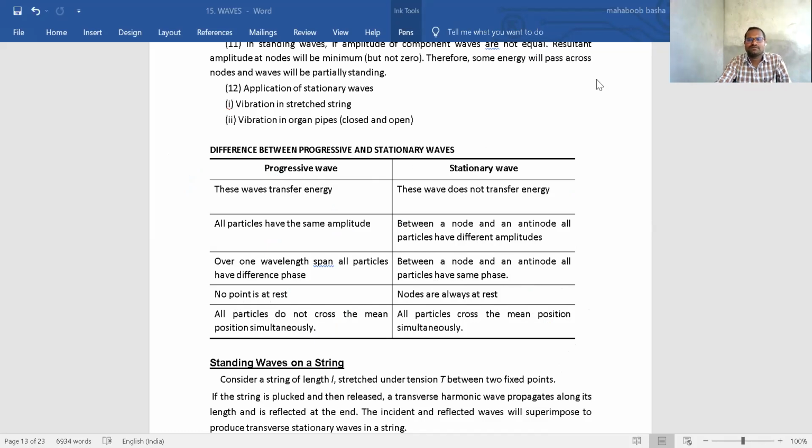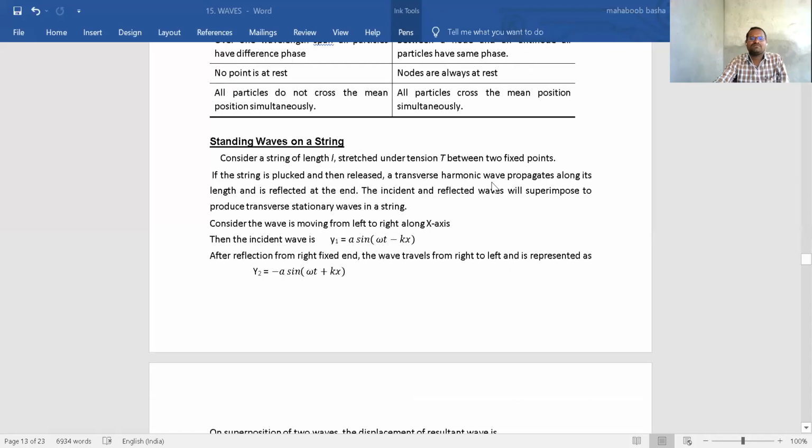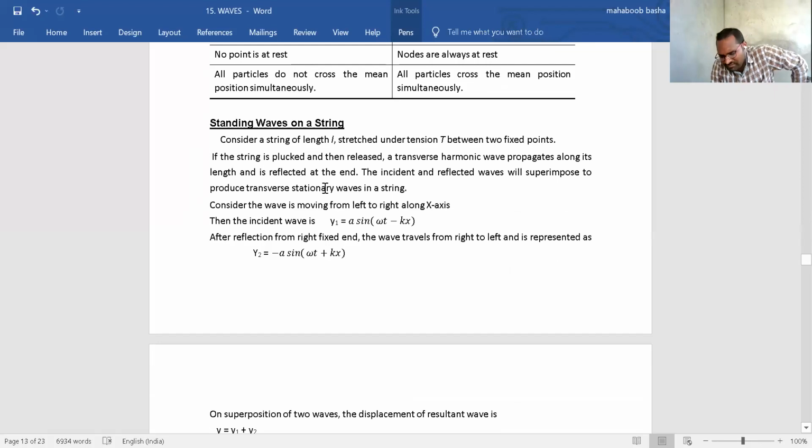Okay. Now here comes your important derivation, but it is not given for your final exam, whatever I said. I have not mentioned these questions because this is not completed. But it is important. How do stationary waves form on a string? Ten minutes time is there, so we can finish this point also. No problem.